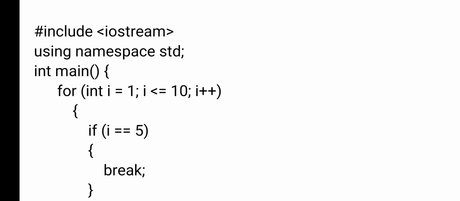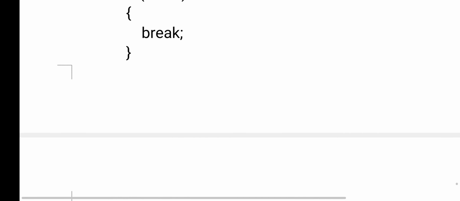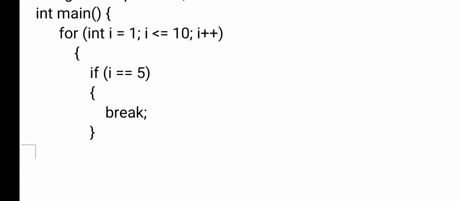If the condition is true, we will enter into the body of the loop. Inside the body of the loop, I have given i equals to 5. Right now, what is the i value? 1. 1 equals to 5 is not true, so cout will be executed. Now i is incremented. What is the i value now? 2. 2 less than or equals to 10, the condition is true.